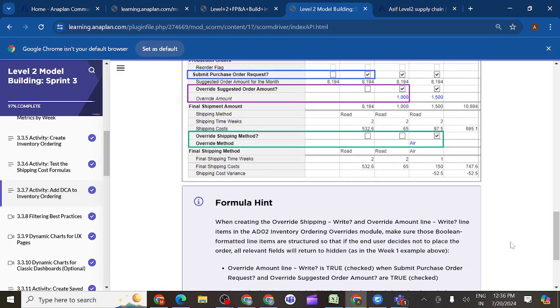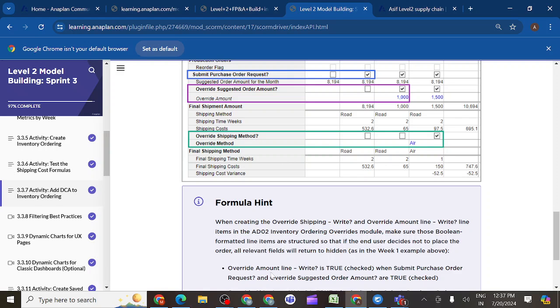For these two line items in the access driver to inventory ordering override modules, make sure those boolean formatted line items are structured so that we give boolean formatted line items only in the access driver module each and every time. Otherwise it doesn't work. If the end user decides not to place the order, all the relevant fields will return to hidden as in the week 1 example.